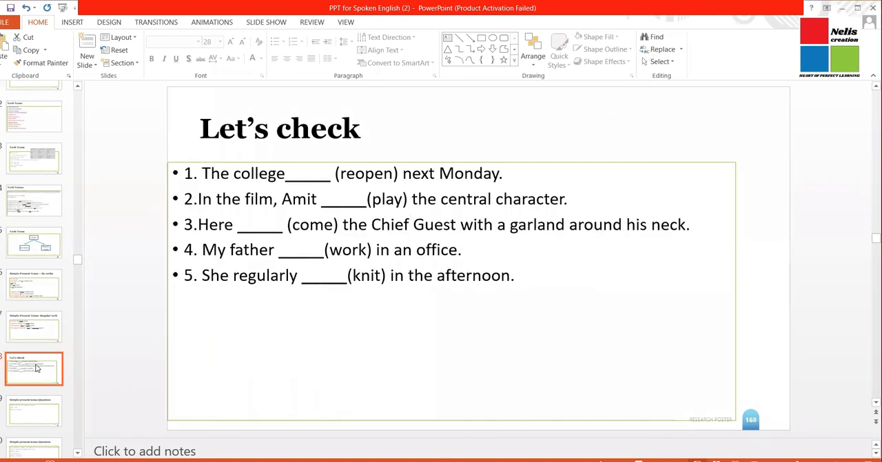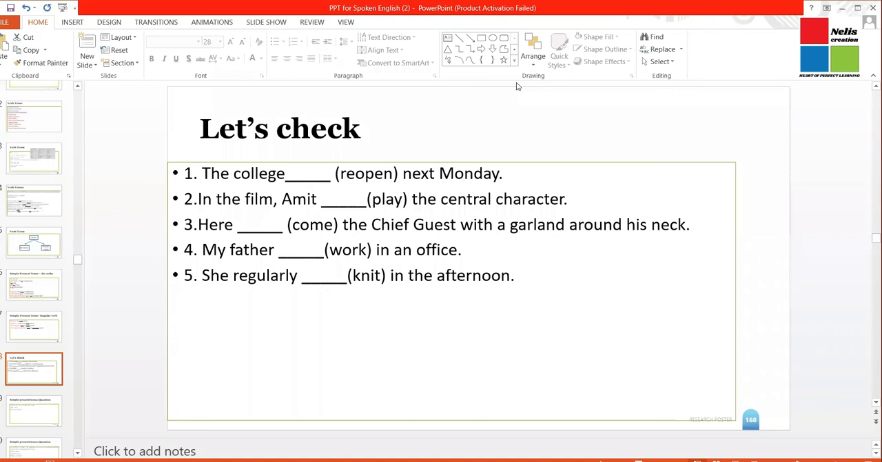Now, that was all about simple present tense. We discussed the positive, negative, interrogative, and interrogative negative. And we also discussed the be verb, which is am, is, and are. And we have also discussed the regular verb, which is any normal verb like read, sleep, eat, drink, and so on. So let's do a quick check and let's understand how we can fill in these blanks with simple present tense. Okay, so the first one is, the college dash next Monday.